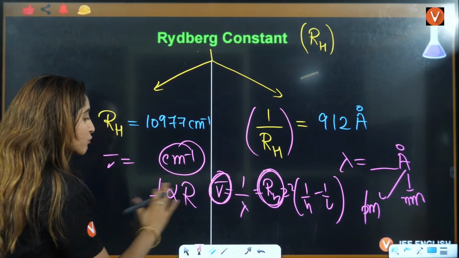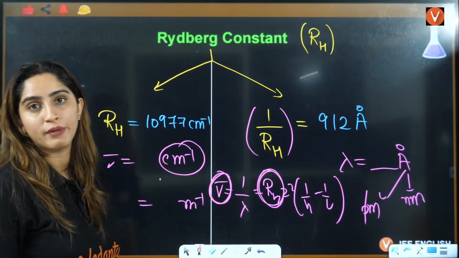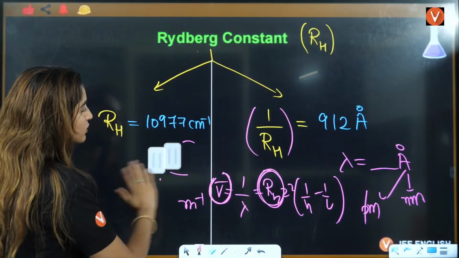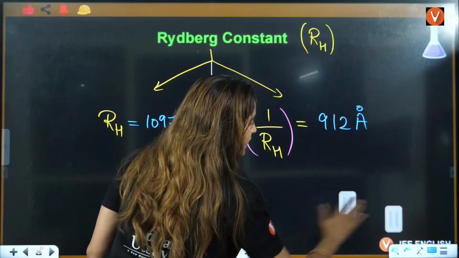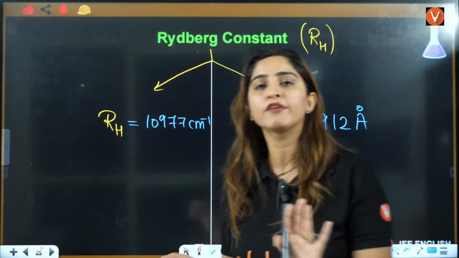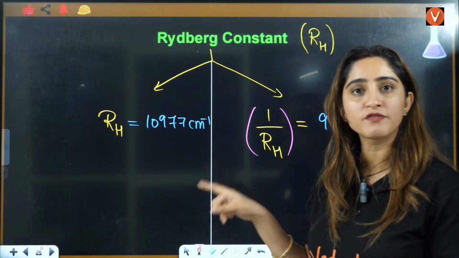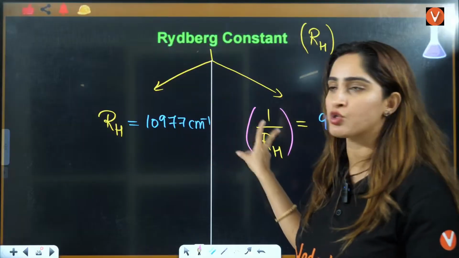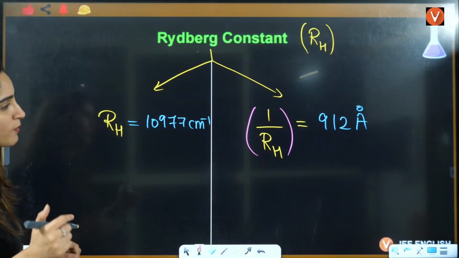If you want to calculate this in per meter, you will have to convert it. I hope this is clear, that is why we use the full value here. Those who are not able to understand this, don't worry. Wait for the Rydberg equation in structure of atom, I'll solve all of this. Till then, just remember these two values, RH in per centimeter and 1 by RH in Armstrong.